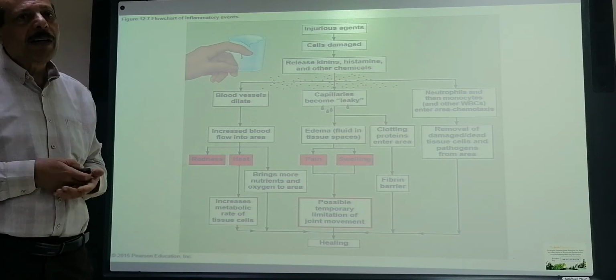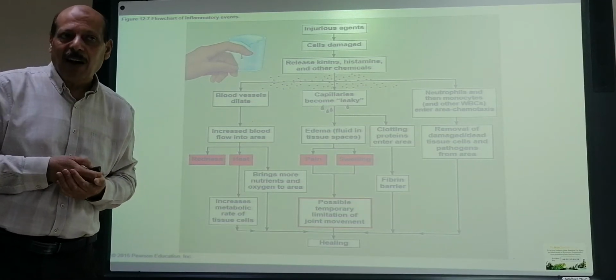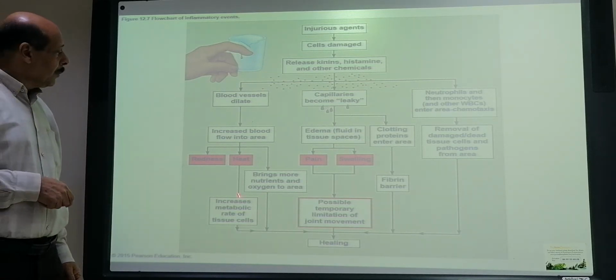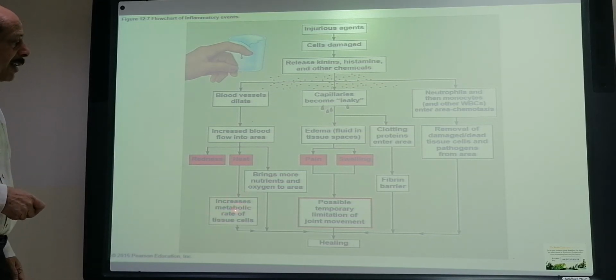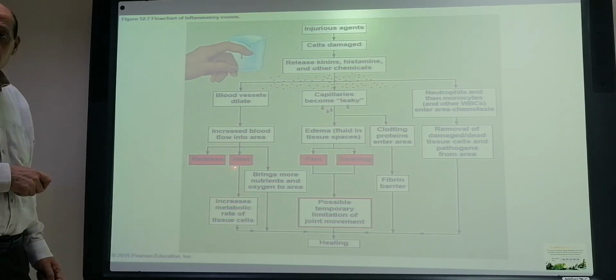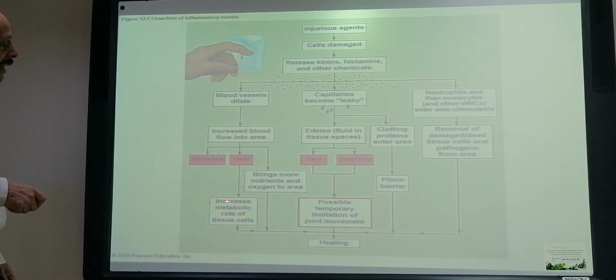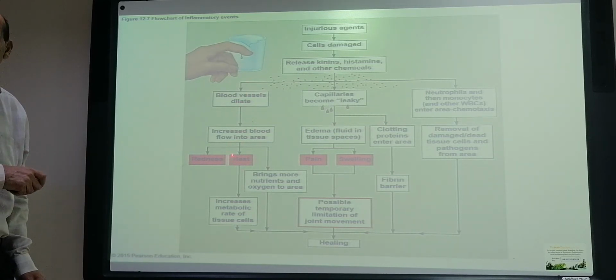Because of that, we will see the pink color of that area will be more. So it will increase the metabolism because more nutrients and oxygen are coming. More blood, more oxygen, more nutrients. So it will increase the metabolic rate of the tissue cells, which will also help in the healing process. Bringing nutrients and oxygen to the area, as we said, will help in the healing process. So the redness and hotness are due to more blood supply coming to the area.